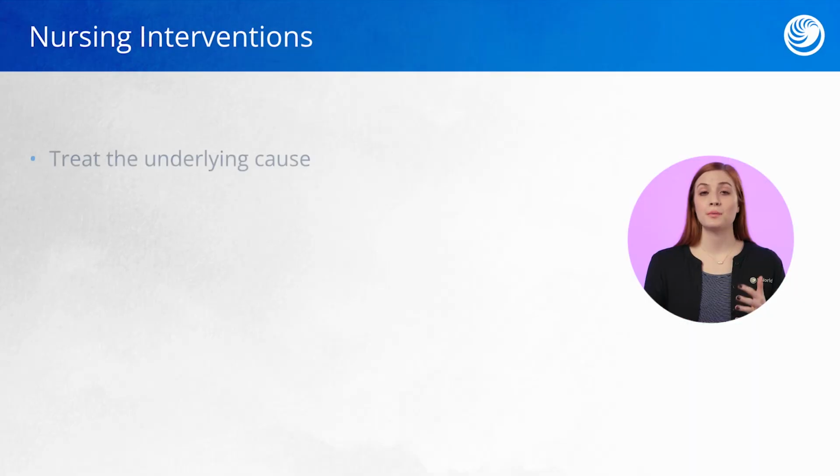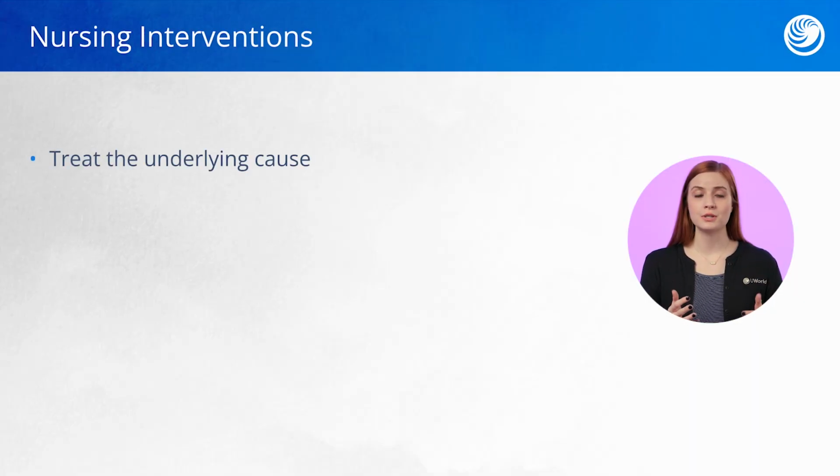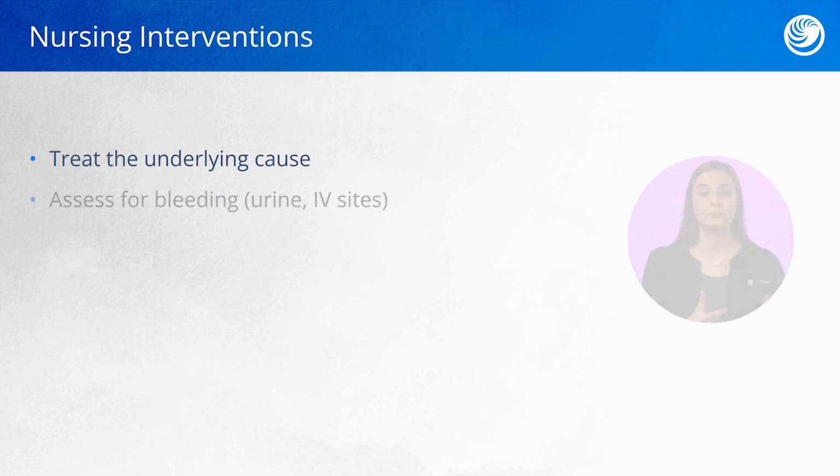Treatment measures and interventions for DIC are going to be supportive. It's really important that we treat the underlying cause first. So if a client has an infection, we need to make sure we're administering antibiotics on time. If a client has multiple wounds, we need to make sure that proper wound care is happening. We also need to frequently assess the client for bleeding. We can look for bleeding in the urine, such as with hematuria, or at the IV sites.